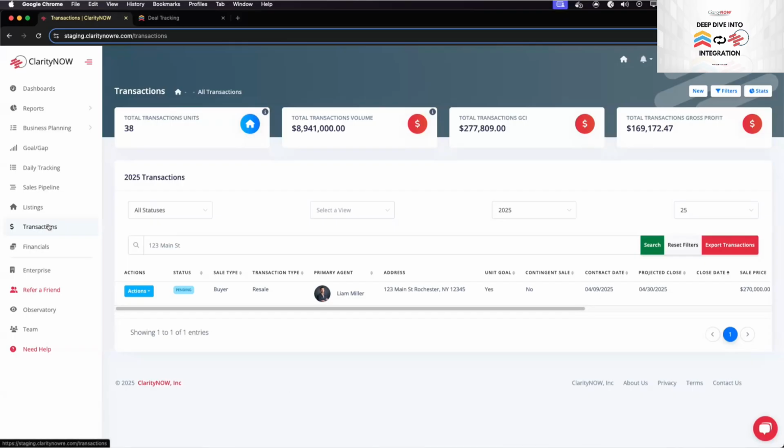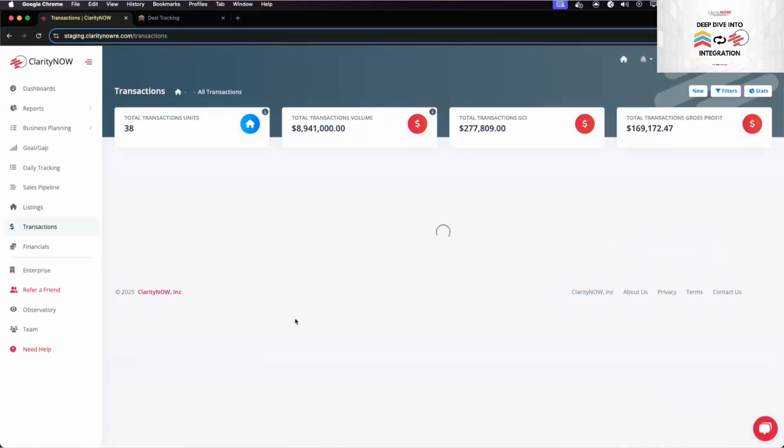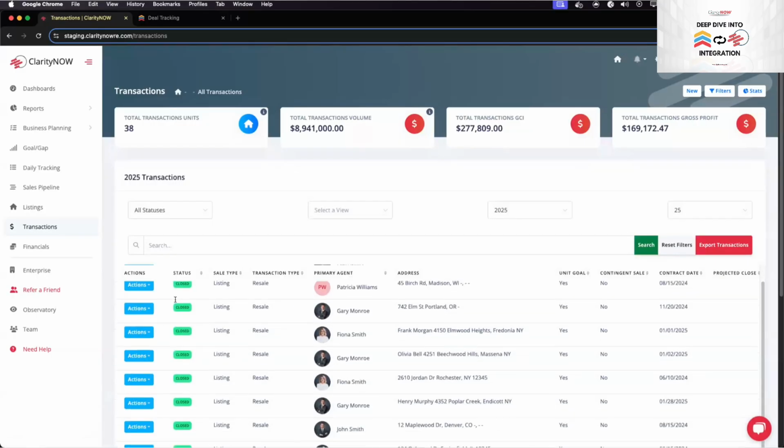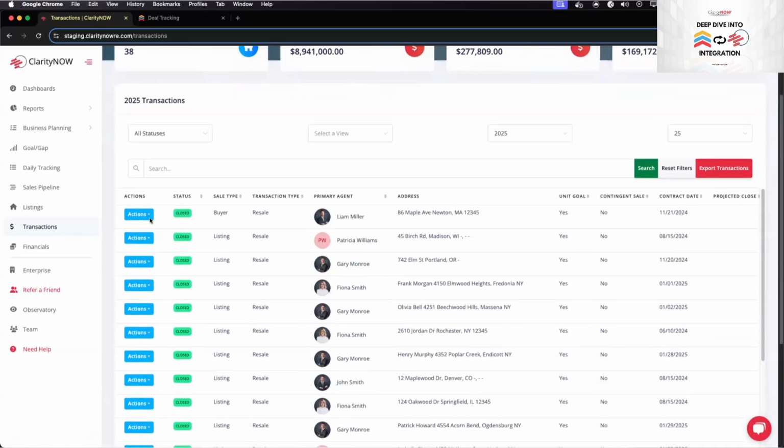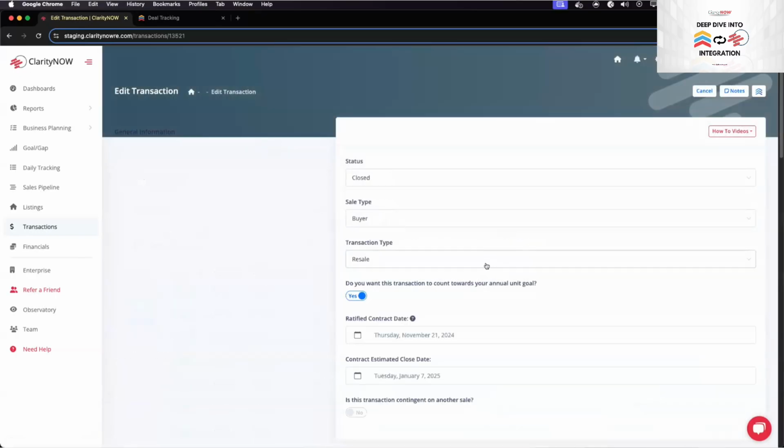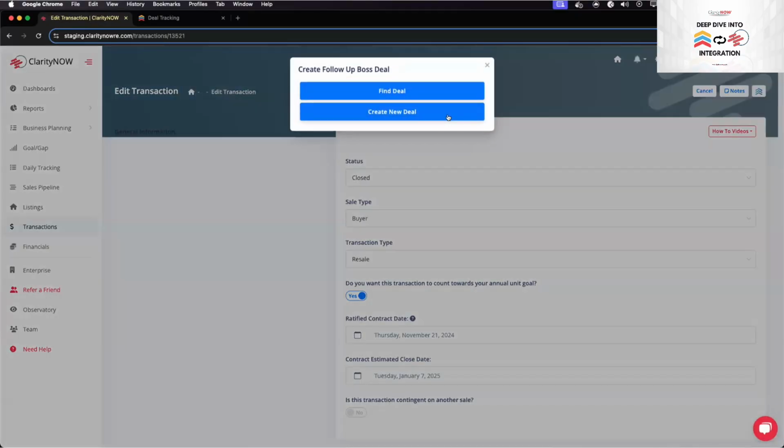For an example, if you have manually created a transaction within Claritynow and you need to connect that to a deal that's already created in Follow-Up Boss, all you need to do is go in and edit the transaction. So any transaction, and you'll now see that you have this integration. There's a little Follow-Up Boss button up here for each transaction. You can either find a deal or you can create a new deal. So if the deal is not created in Follow-Up Boss yet, you can create it directly from here, or you can find a deal.